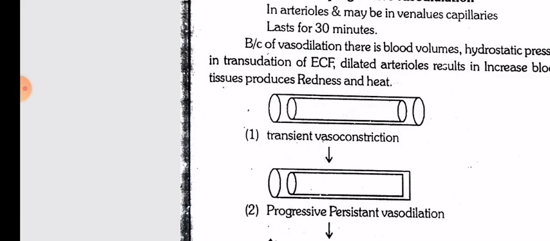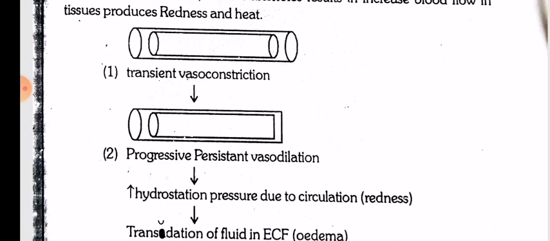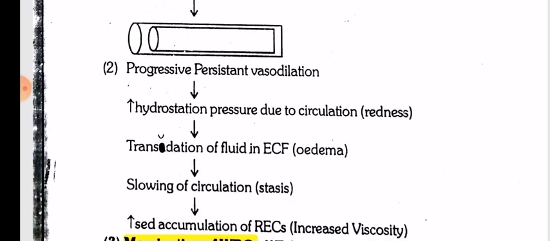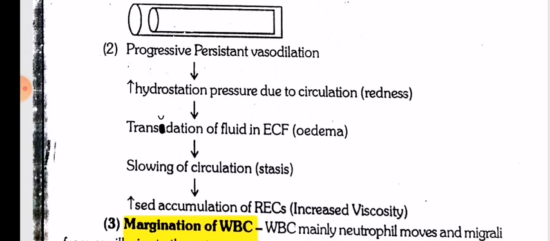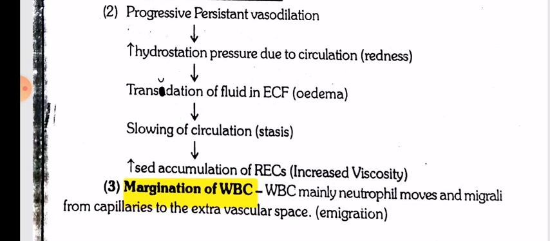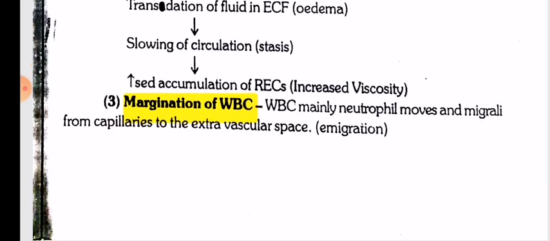So here we can see that this is a normal arteriole. First of all, there is transient vasoconstriction, which reduces the size. Then there is progressive persistent vasodilation, which is increase in the size, which leads to increase in the hydrostatic pressure due to circulation, which leads to redness, transudation of fluid into the extracellular fluid compartment, which leads to edema, and slowing of circulation, which leads to stasis. Increased accumulation of RBCs, which leads to increased viscosity. Margination of WBC. WBC mainly neutrophils move and migrate from capillaries to extravascular space, which is emigration.